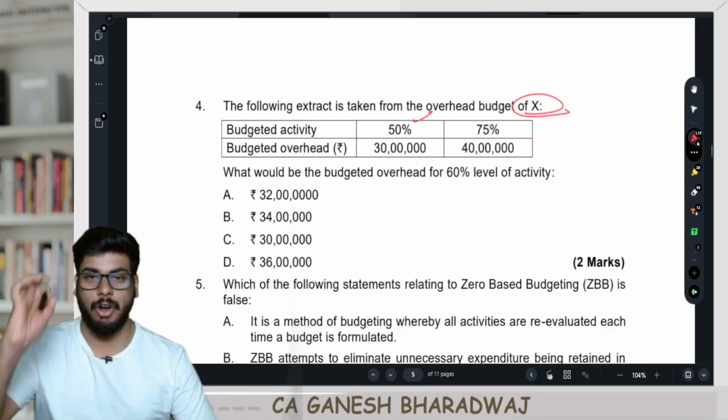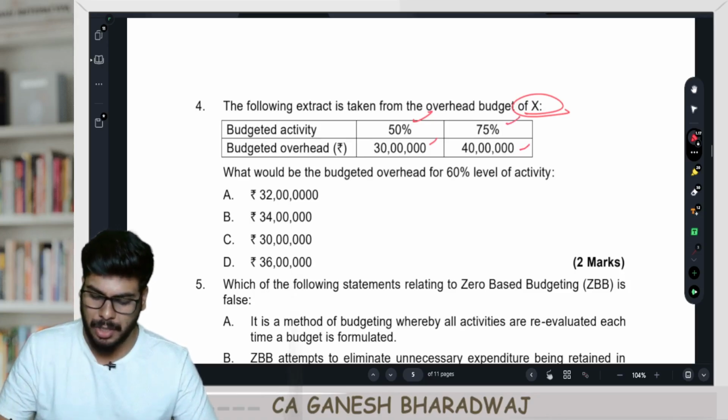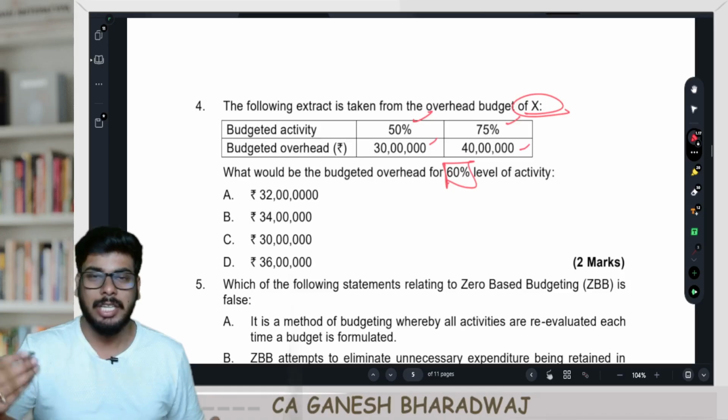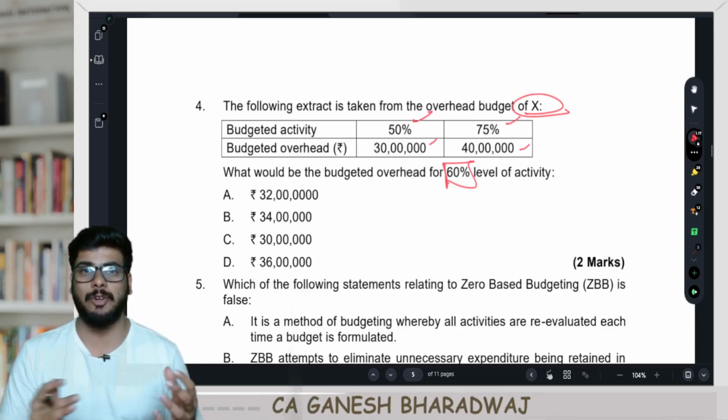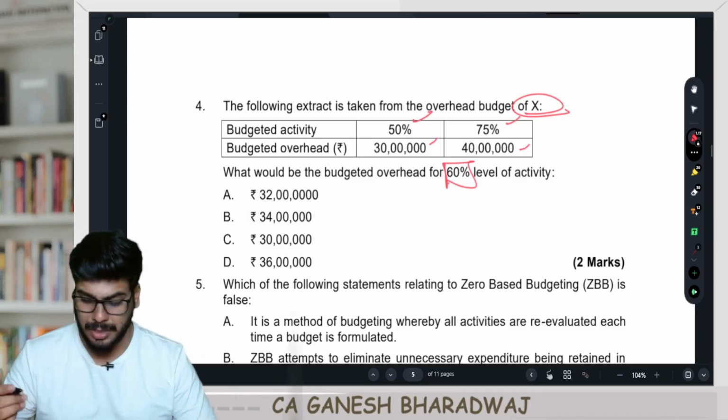So, if the company is operating at 50% capacity, the overhead is 30 lakhs. At 75% capacity, the overhead is going to be 40 lakhs. What would be the budgeted overhead at 60% level of activity? Simple, very, very simple. This is nothing but your concept of segregation of the semi-variable costs. So, how do you do it?